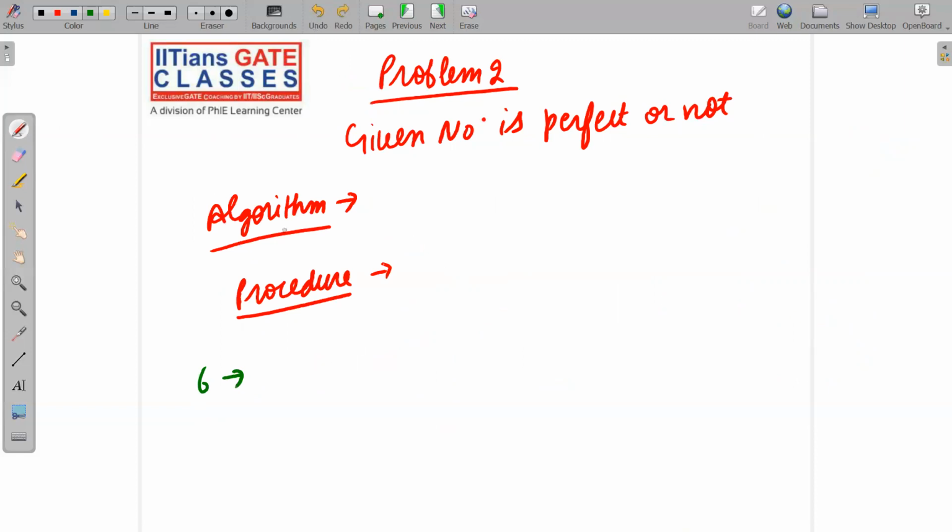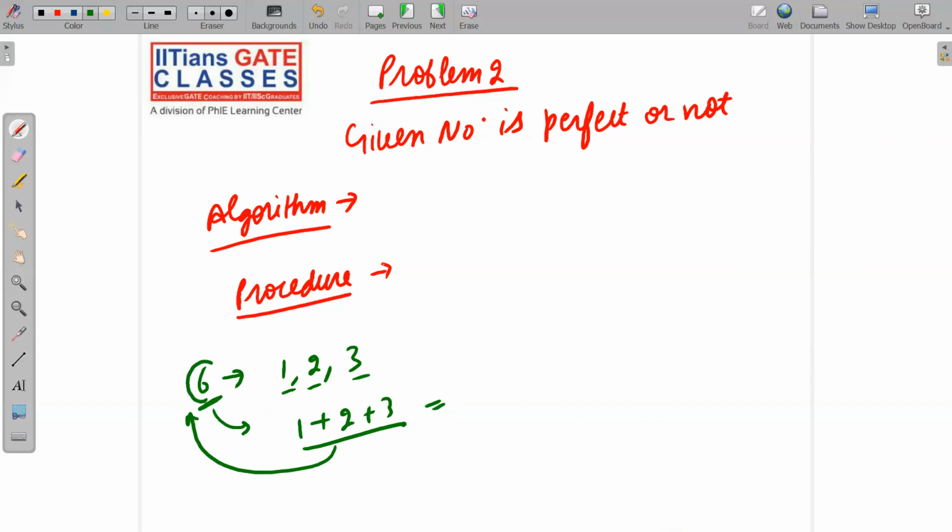Okay, let me show you factors of 6. Factors of 6 which are less than 6: 1, 2, and 3. Okay, these are the 3 factors for 6. So what will I say? See, 1 plus 2 plus 3. That means sum of all the factors will be equal to number itself. That means this 6 is a perfect number. Okay, and so on. You can check it out.